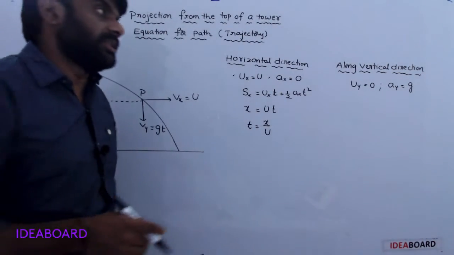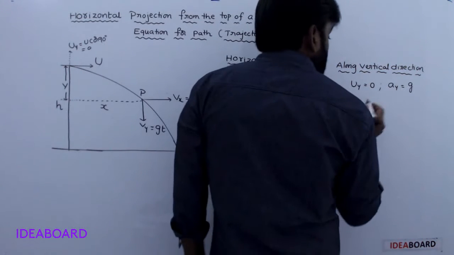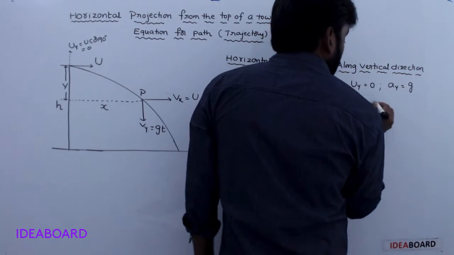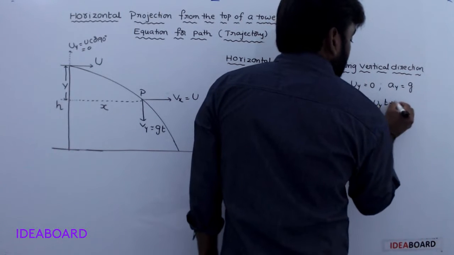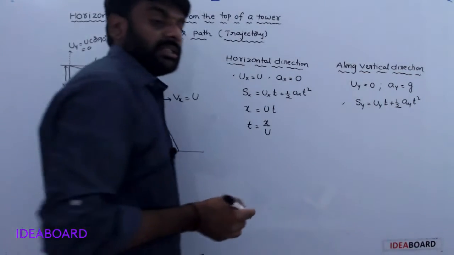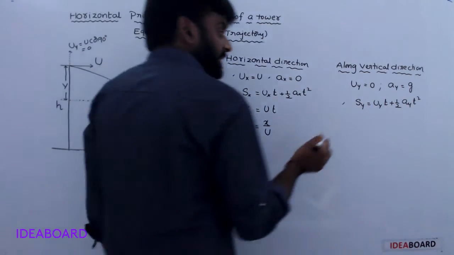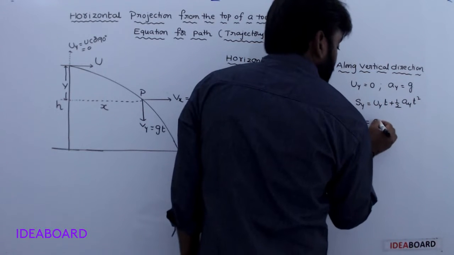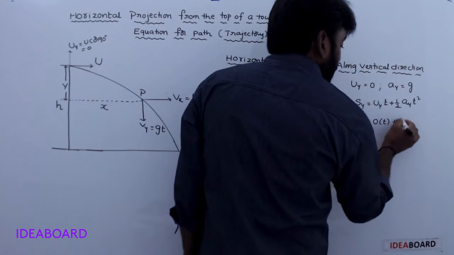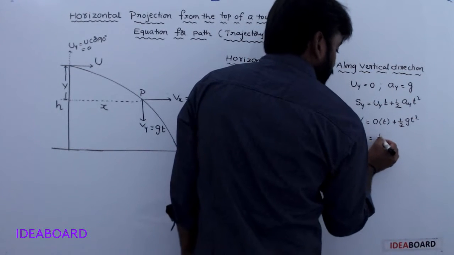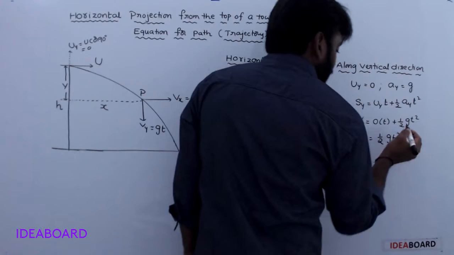Okay. Sy is equal to uy t plus half ay t square. Sy means the vertical displacement y. So uy 0 into t plus half g t square. Y is equal to half g t square.